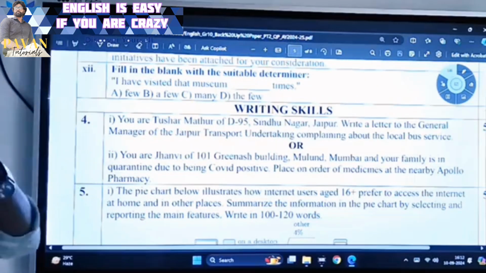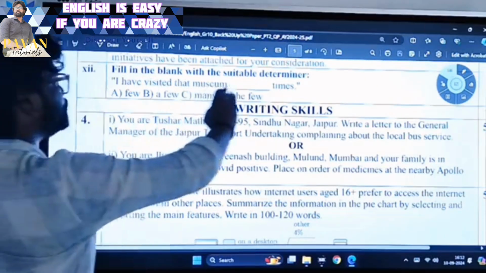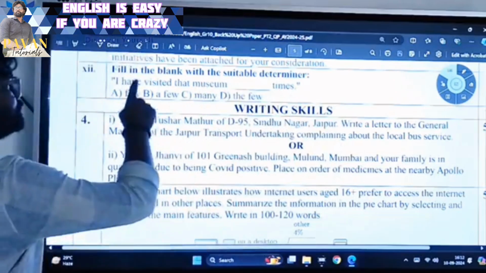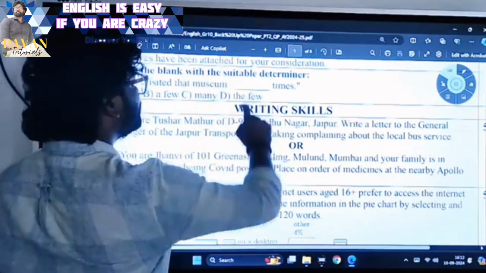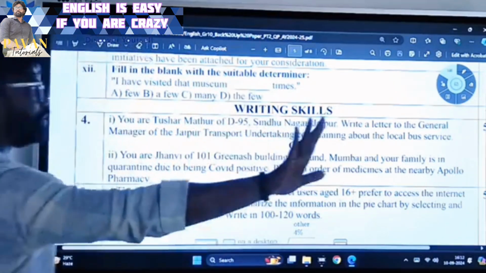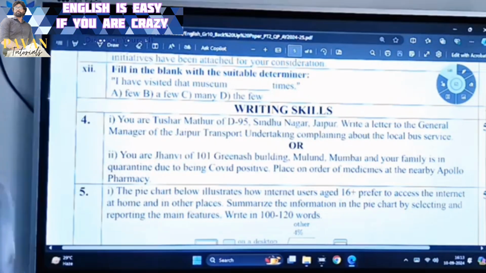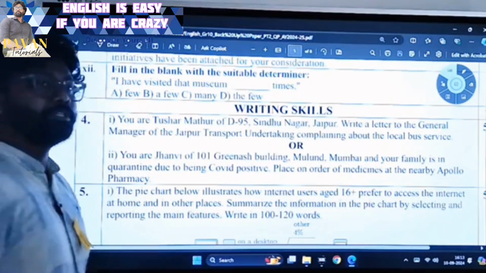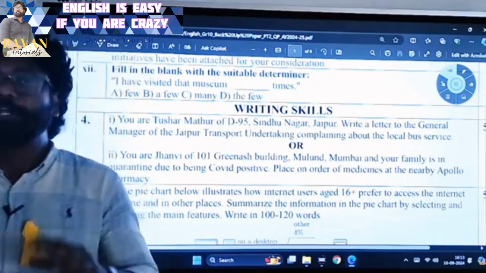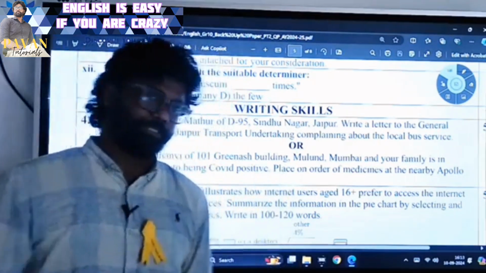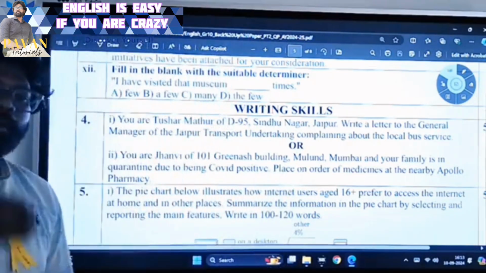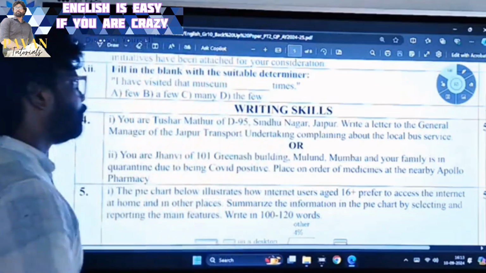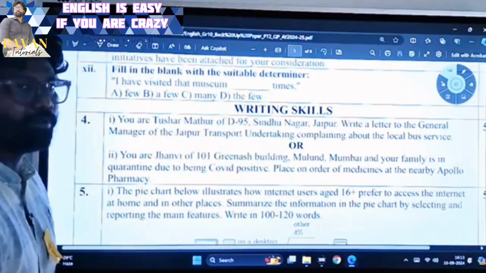12th question. I have visited that museum dash times. Few times, a few times, many times, the few times. The few times, wrong answer, you all know. Now you have a confusion. Few times, what is the meaning of few times? The meaning of few times is not an adequate number of times. What is a few times? Very less number of times. What is many times? You all know, most number of times.